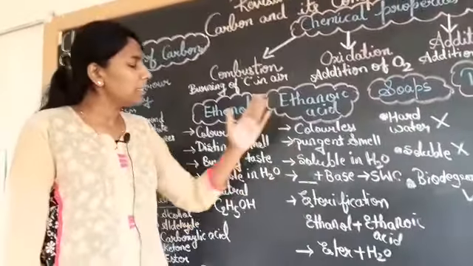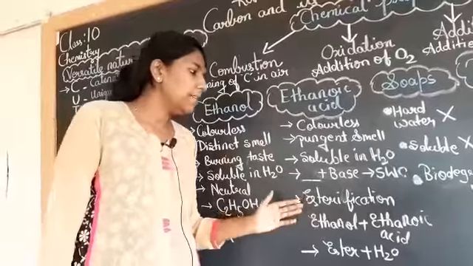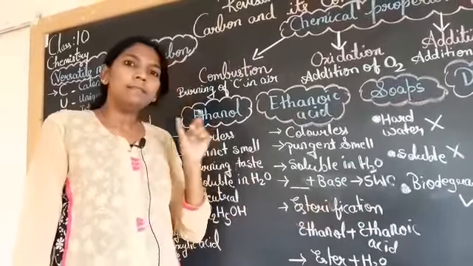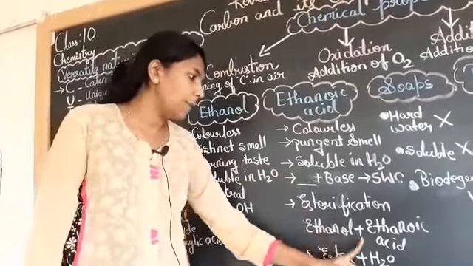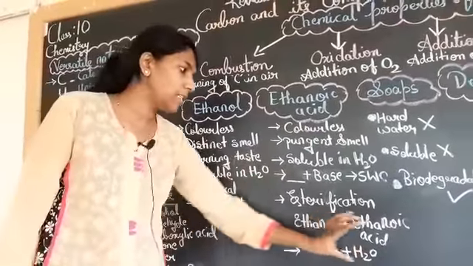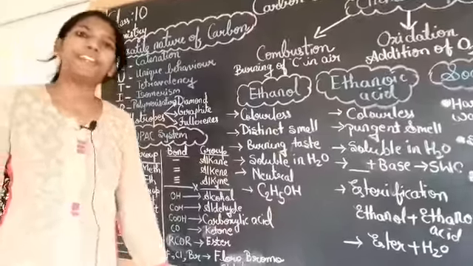Last one, ethanoic acid. Under ethanoic acid, you are going to remember, keep in mind esterification. Esterification, as the word says, there will be formation of ester. So ethanol plus ethanoic acid gives ester and water. This reaction you should keep in your mind. Be prepared with this type of reaction.